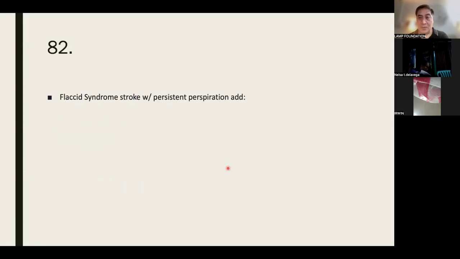Persistent perspiration: use Heart 6. Snoring and somnolence, sleeping all the time: bladder 62. When we go to the channels, you will understand the role of bladder 62 in one of the extraordinary vessels. Incontinence of stool and urine: stomach 28, spleen 6, and stomach 36.